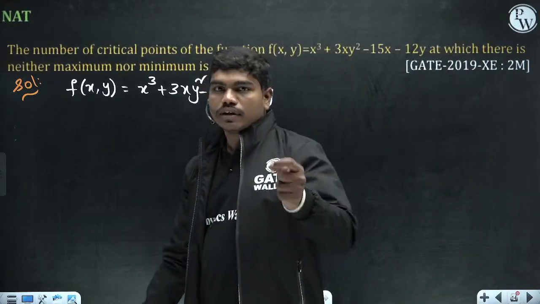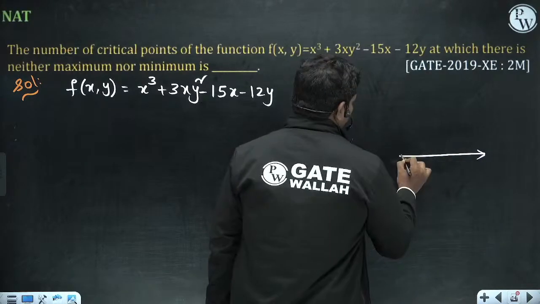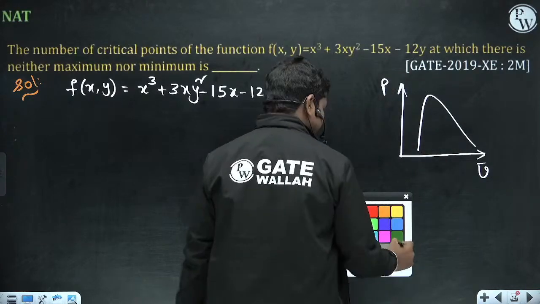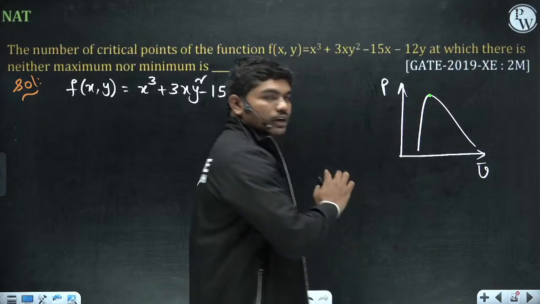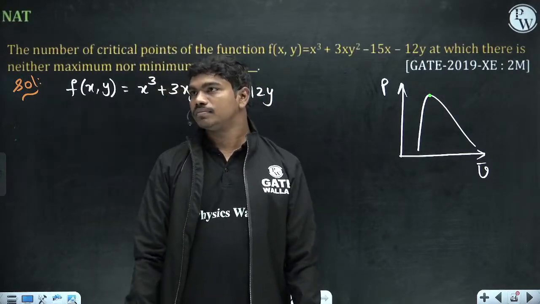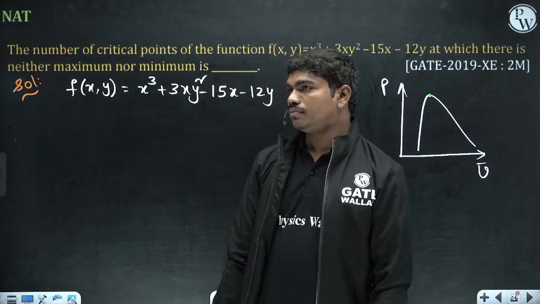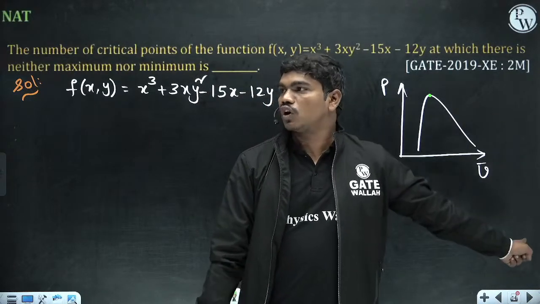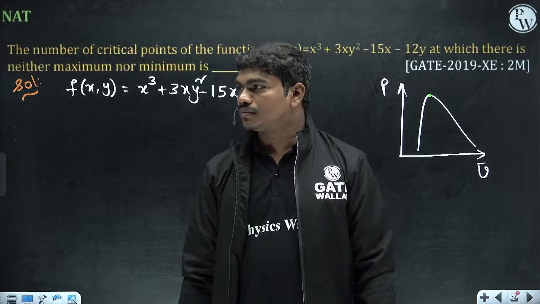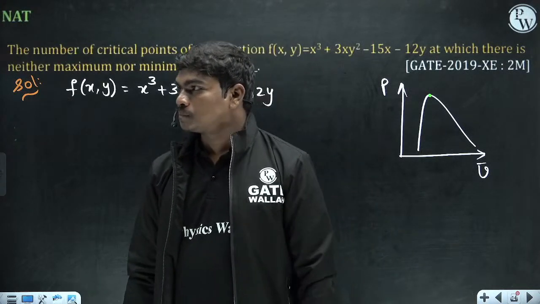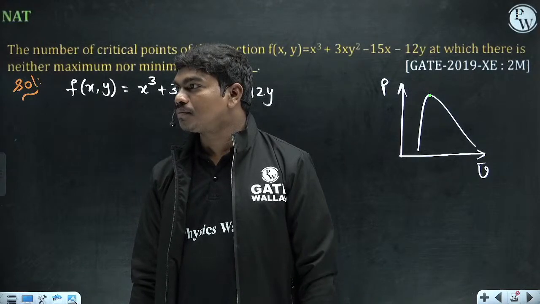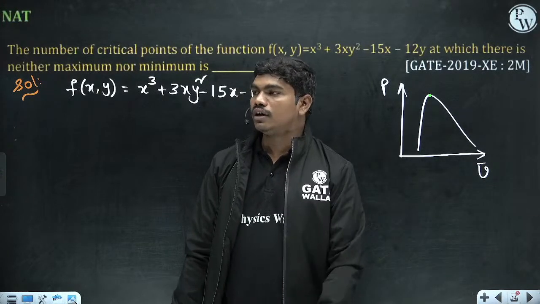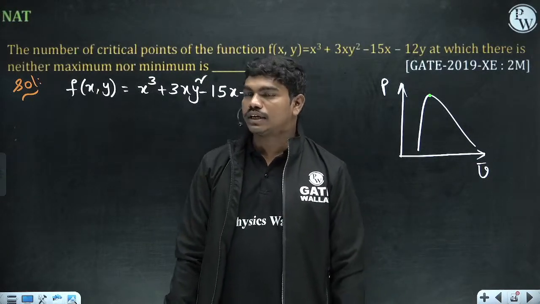Actually, we know, look, what is this point called? Have you seen it any time? What is this point called actually? If pressure versus volume, if you plot, for example, thermodynamics, go to thermodynamics. So tell me the answer. What is that point called? Critical point, right? So that is the critical point, correct?